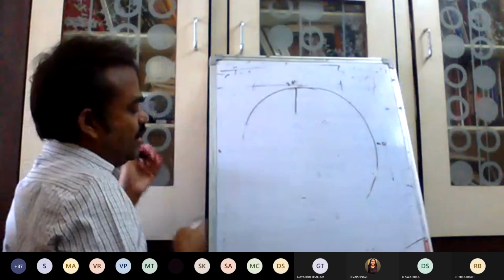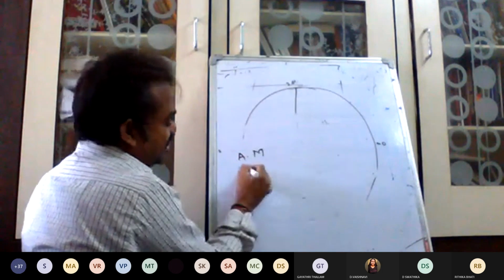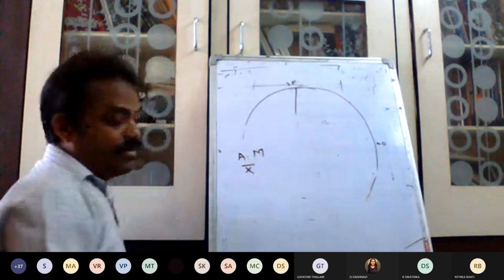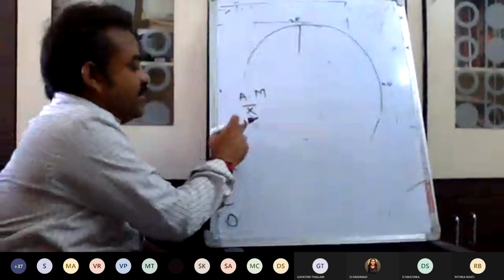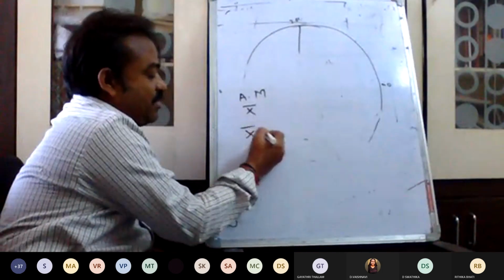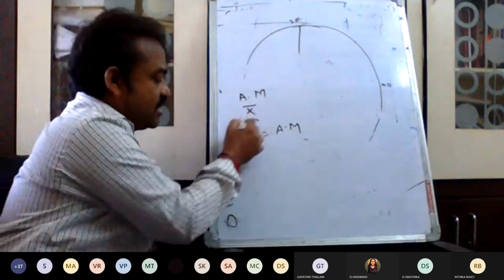Okay. So the first one is the mean, the arithmetic mean. It is symbolically called x bar. Remember, this is the symbol for the arithmetic mean.